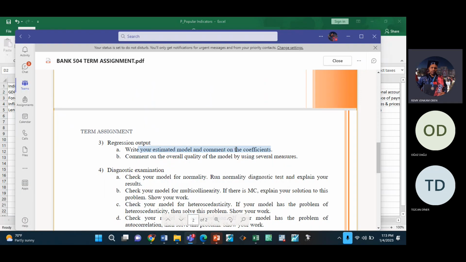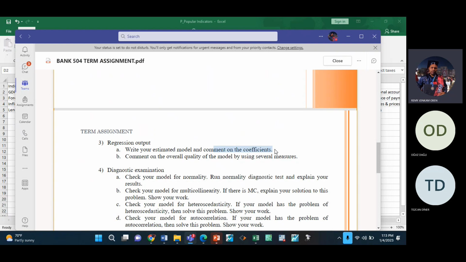After you have written your estimated model, comment on the coefficients. So you should write your econometric model, run the regression and get the coefficients, then write your estimated equation with the coefficients. And remember, when you write this equation, you should remove the error term. Then comment on the coefficients. Please, when commenting on the coefficients, for each coefficient, mention its significance plus effect. First of all, you should check if the coefficient is significant or not. If it is significant, then you should interpret: 1% increase in this will cause 1% change in that on average.